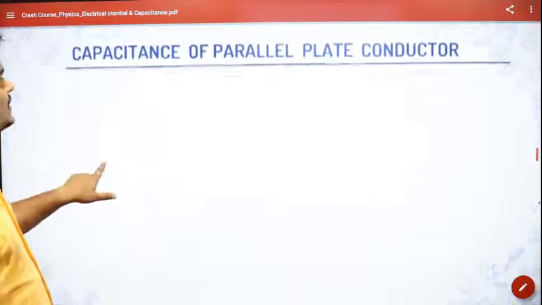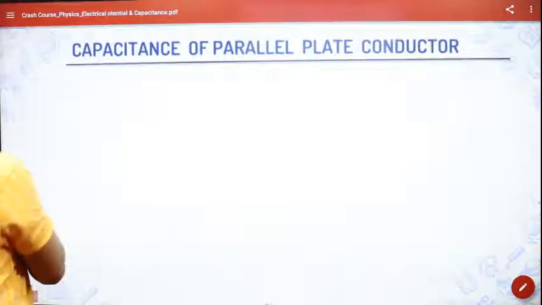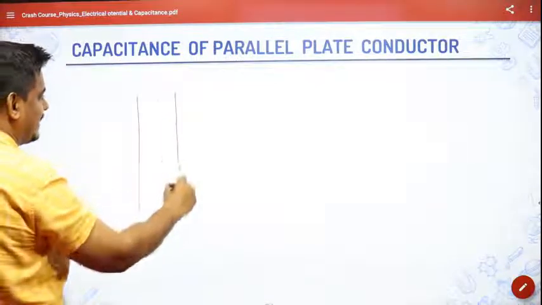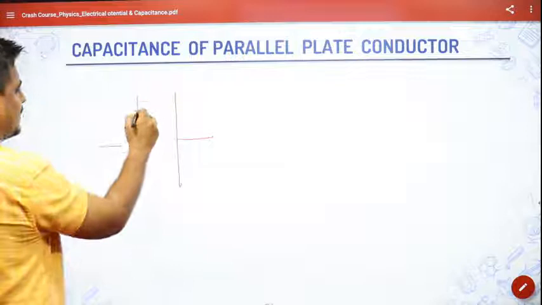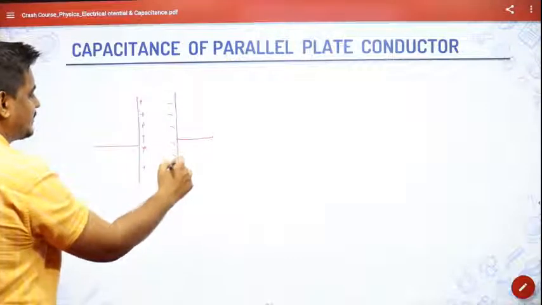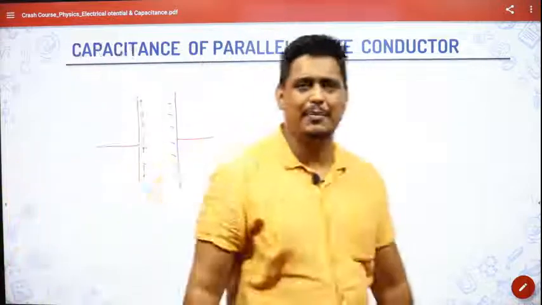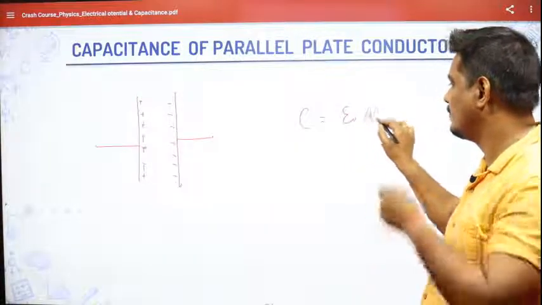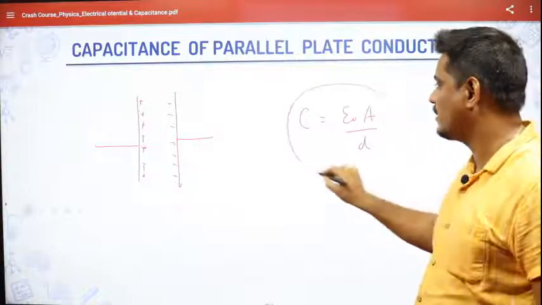So what is the capacitance of a parallel plate capacitor? If you have a parallel plate capacitor like this, with two parallel plates, and you want to find its capacitance, one plate will be positively charged and the other will be negatively charged. Already we have seen its capacitance will be equal to epsilon naught A by d. Remember, it's very simple. Epsilon naught A by d.